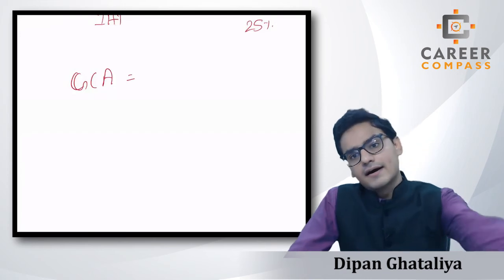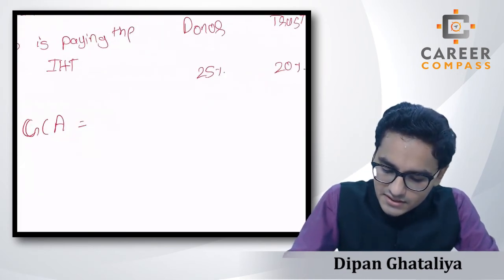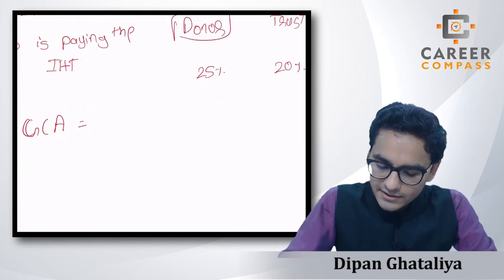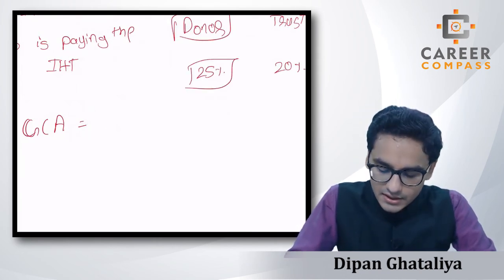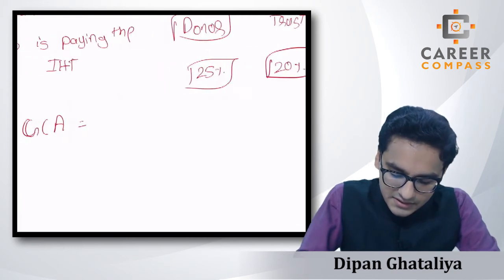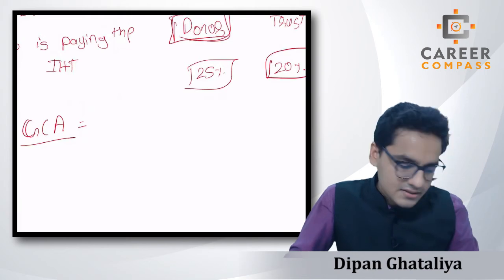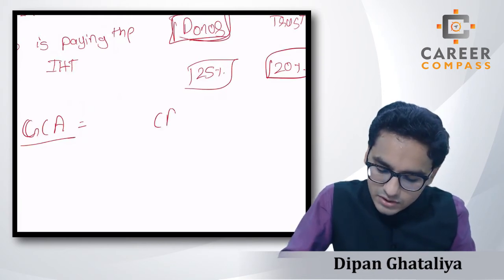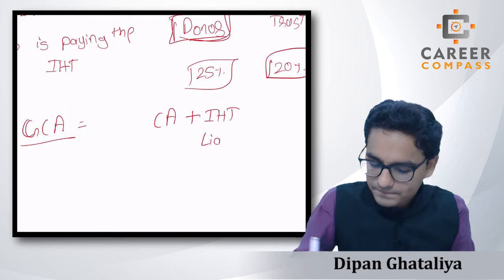Students, if suppose the donor is paying the IHT, and I told you that we will apply the 25% rate in the IHT, and if trust is paying, then 20%. So students, in the case of the GCA, if the donor is paying the IHT, then GCA will be chargeable amount plus IHT liability.